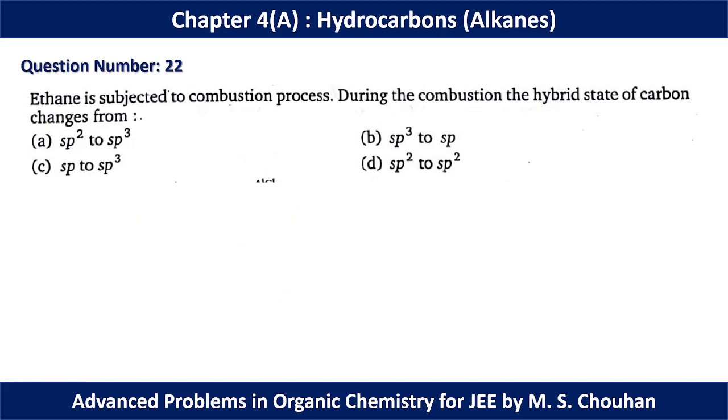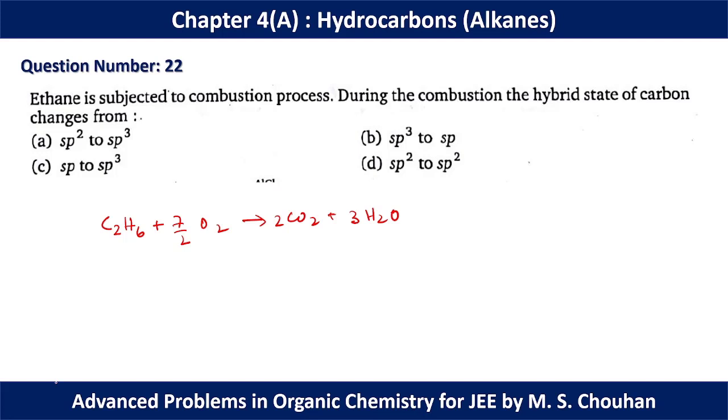In question number 22, ethane is subjected to combustion. In combustion, carbon forms CO2 and hydrogen forms water. Ethane is C2H6, and if we add oxygen we form 2 moles of CO2 and 3 moles of H2O, and after balancing we need 7/2 moles of oxygen.